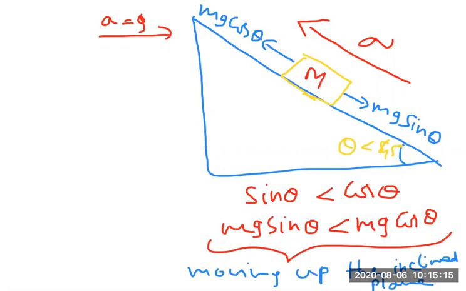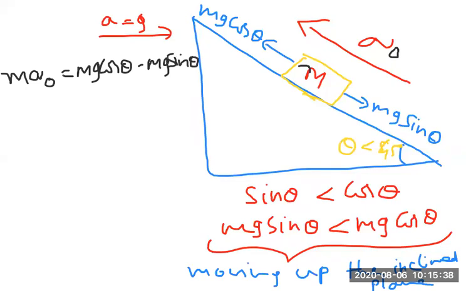Now the acceleration, let me call it a naught for the block. The mass is m, so m a naught is equal to what should I write? It's going up, so m a naught is equal to the upward force minus the downward force, that is mg cos theta minus mg sin theta. Everywhere I can cancel m. So I can write the final expression as a naught equals g into cos theta minus sin theta.